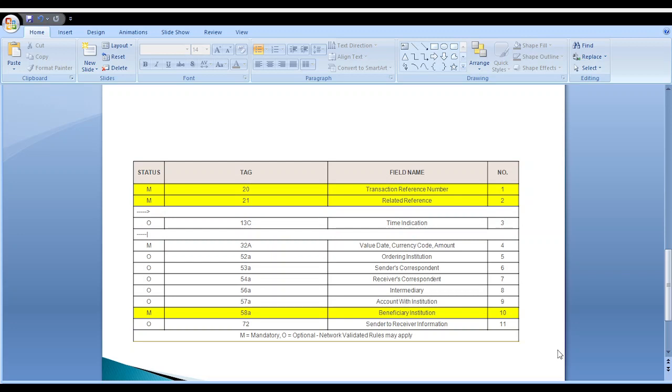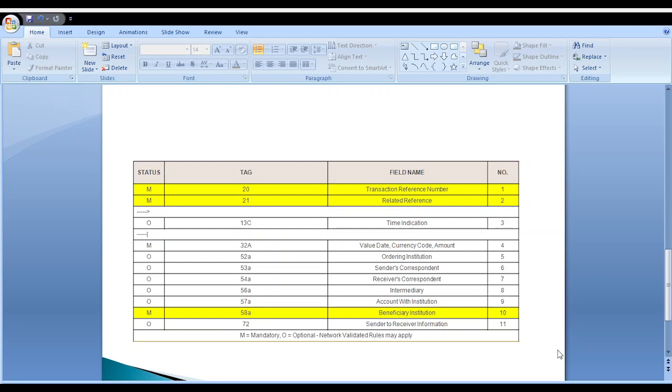After that, the ordering institution approaches the sender correspondent bank. That field is 53A. The sender correspondent bank approaches the receiver correspondent bank. That field is 54A. In our scenario, no intermediate bank is involved. The intermediate bank field is 56A. The account with institution field is 57A. The beneficiary institution field is 58A. Sender to receiver information is available in field 72.